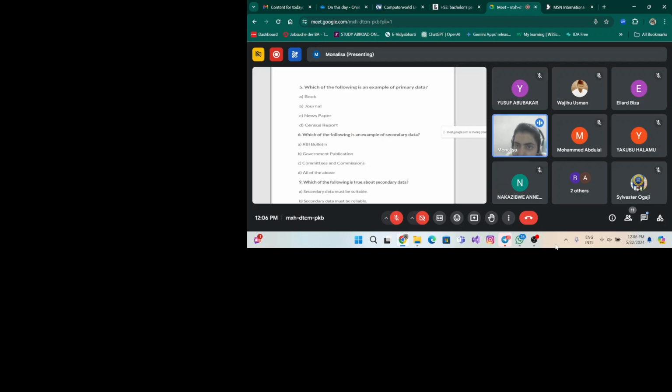which of the following is an example of primary data? That means the data stored in a book, the data stored in a journal, the data stored in a newspaper, or the census report. Which one of the following contains primary data? You know what is primary data? That should be original one. That shouldn't be compiled by any other person. The first hand data is called primary data. So which one will be the primary data here? Book, journal, newspaper, or census report?